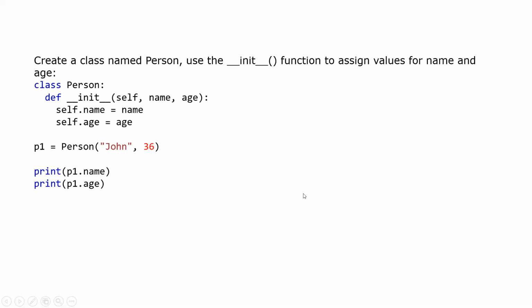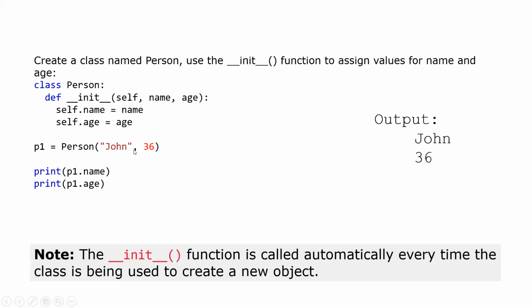Then we've seen another example where we didn't define any method, but still when we print the output, we get John 36. Why do we get John 36? Because John will be passed in for the name, and 36 will be passed in for the age.